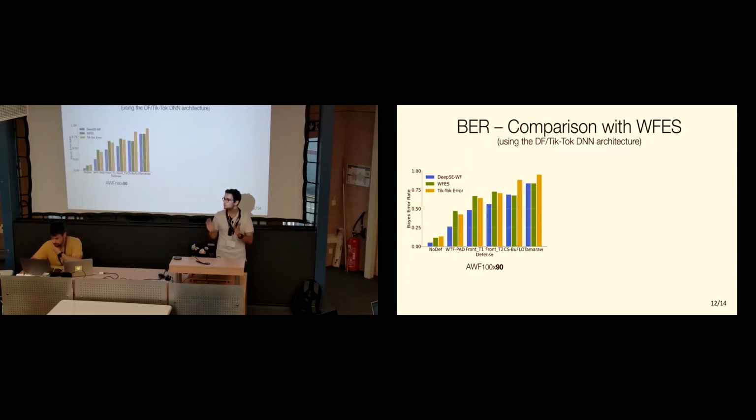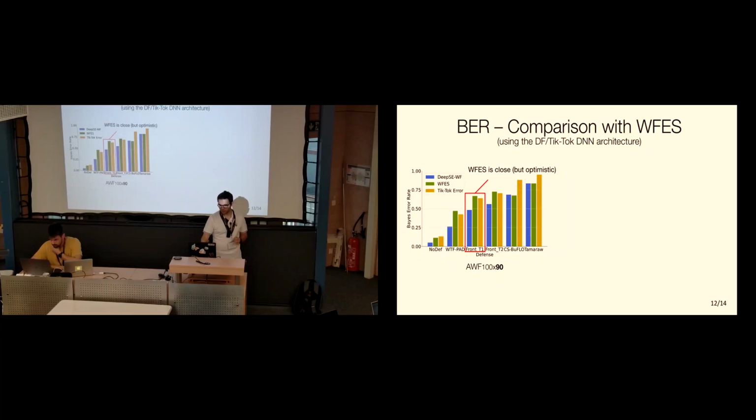So I'm just going to tease you with a few results. There are plenty more results in the paper. But for instance, we started by comparing DeepSE with the first estimation framework, called WFS. Here we are using a subset of the AWF dataset, which is a well-known dataset for website fingerprinting. For 100 websites, we pick 90 traces, and these are the results that we get.